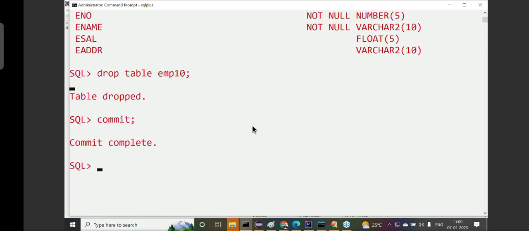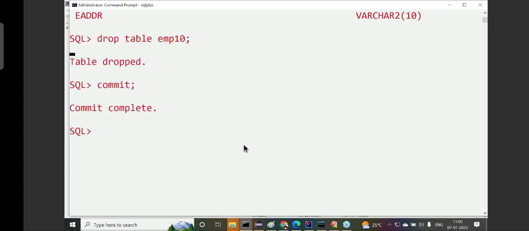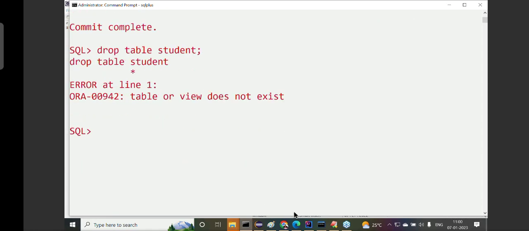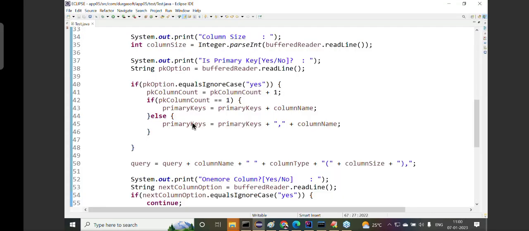See, not only the EMP table, we can prepare any table with any number of columns. The more flexibility, the user can take that option. Any table with any number of columns with any column names. Let's see this. I want to execute this. Next one is drop table student. No, not available. Anything here we can do. Let me check this one. Let me execute this program, guys, now.